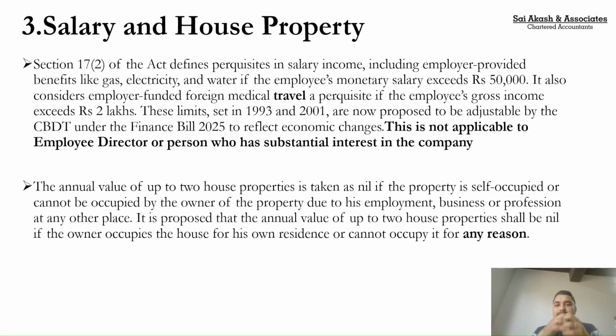So the government has empowered itself to increase this limit from 2 lakh to a higher amount. We need to take care that this 2 lakh is only with respect to the travel. Whatever amount the employer is spending on treatment and stay will be exempt to the extent permitted by RBI. There is no amendment in that. Only for the foreign travel there was a limit of 2 lakhs, and that is proposed to be increased.